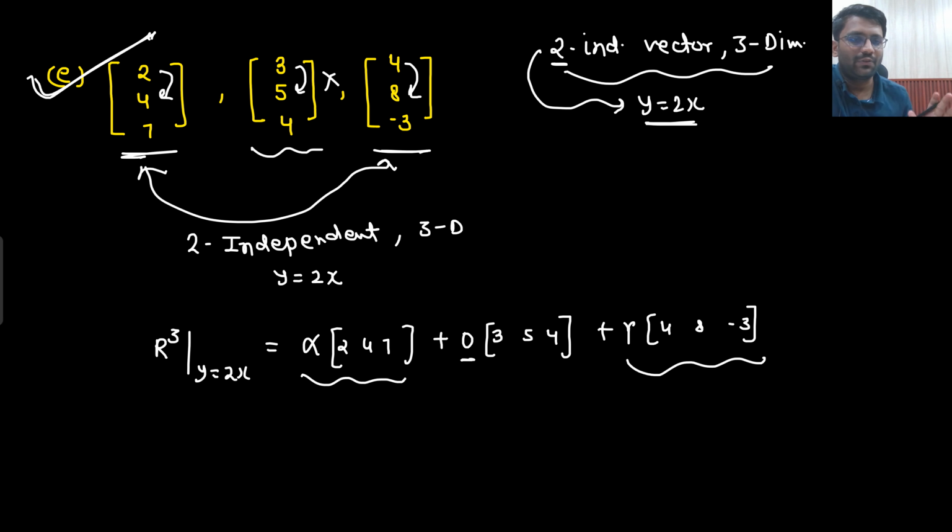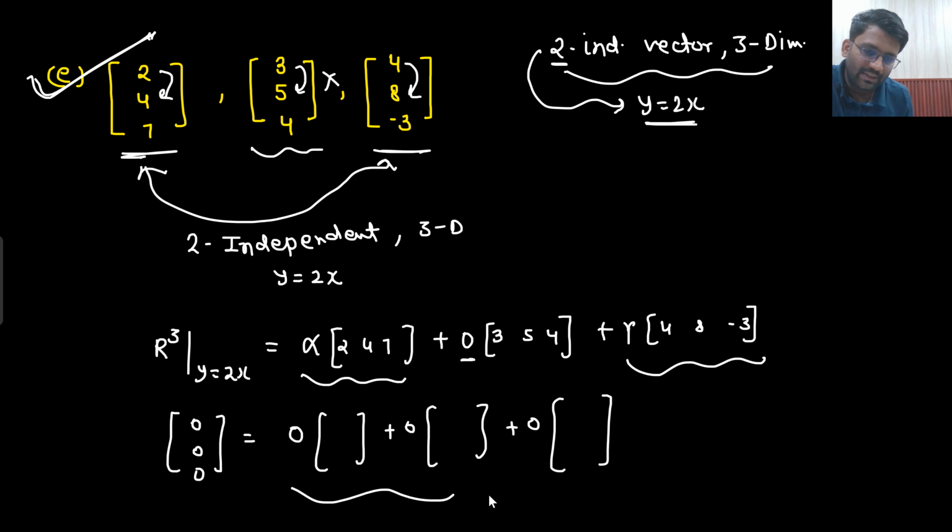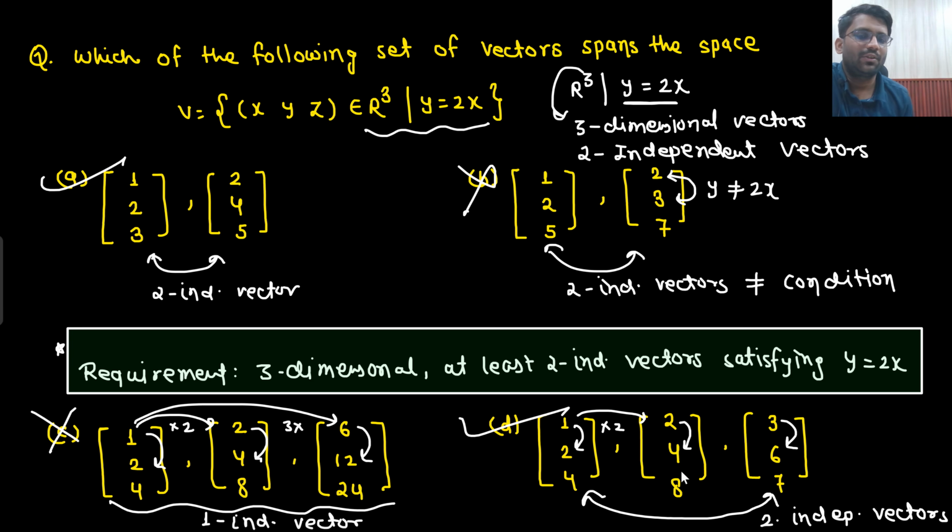I hope you are not getting confused with this particular thing, that yes, simultaneously they can be 0 as well. If I need 0, 0, 0, yes, they will be simultaneously 0, which is fine for me. The only requirement is that I need two independent vectors of 3 dimensions satisfying the condition y equals 2x. Although this is not satisfying y equals 2x, I will always keep it 0 only. That means yes, these 3 vectors are spanning my R3 which has the condition y equals 2x.